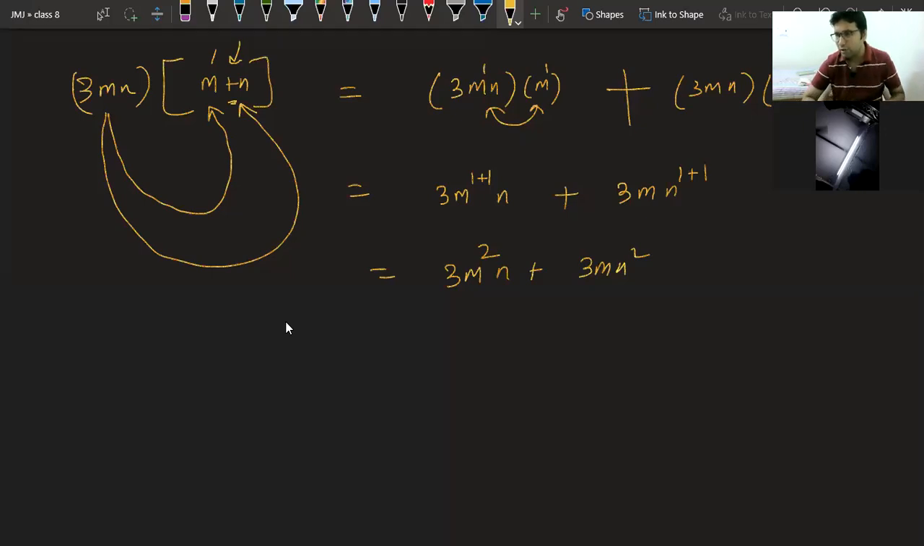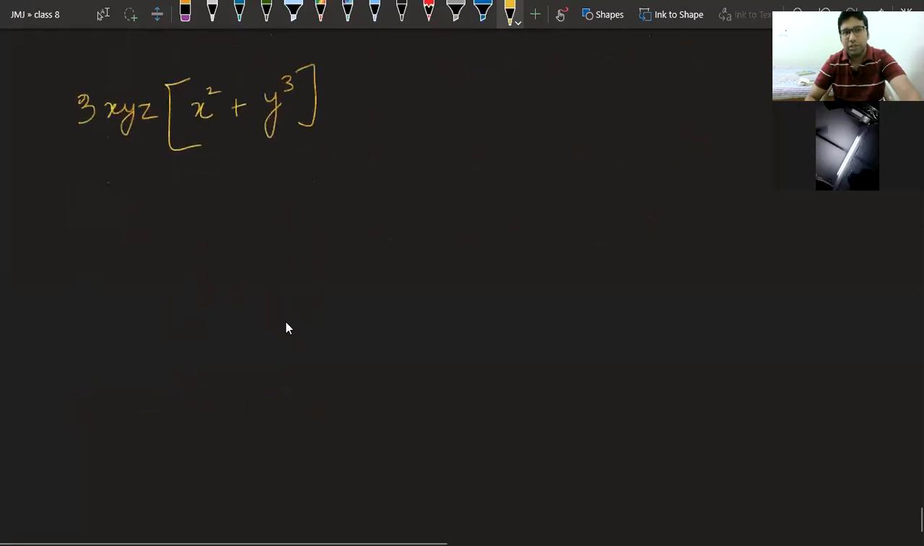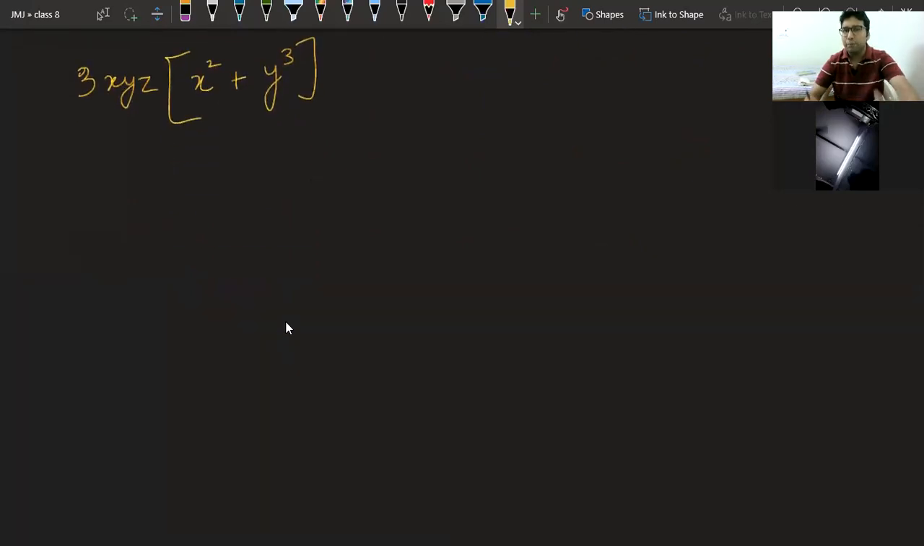Okay? Okay, Smriddhi, I got it now. Now see one more example. 3xyz bracket x square plus y cube. Tell me the answer. 3xyz into bracket x square plus y cube. Tell me the answer fast.